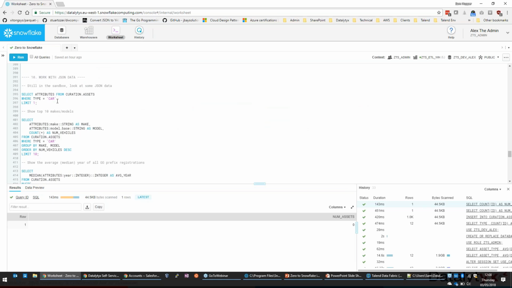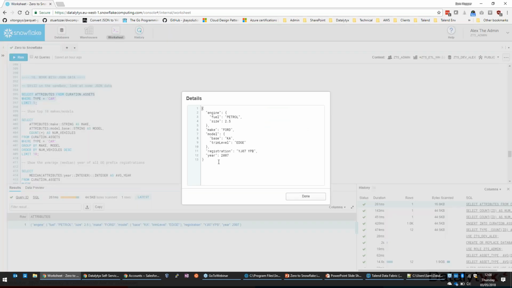If we just first of all look at the data, here's what the attributes look like. If you remember, this is the type specific information against each asset. So for a car, we've got things like engine information, make and model, what's the registration number, year of registration. There'd probably in real life be a lot more stuff than that, but that'll do for now. Let's show how we can query into that.